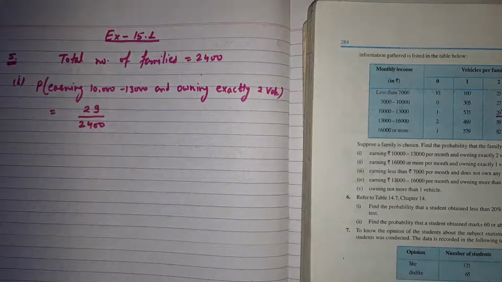So the probability will be 29 upon 2400.